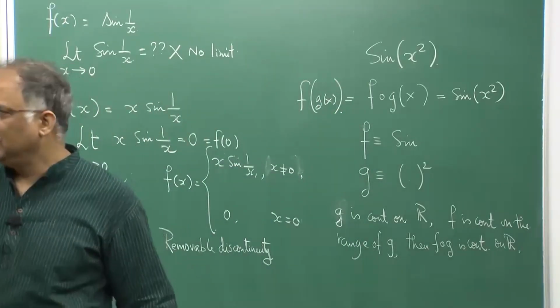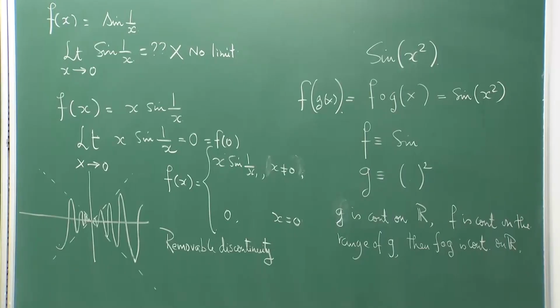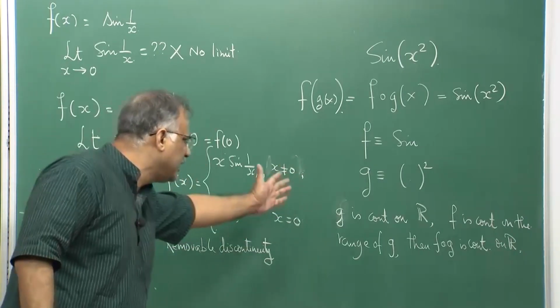I do not want to get into an epsilon delta proof of this; it is nothing great that I should spend time proving. I leave you to play around a bit with this epsilon delta business, and it is very easy to see that the result holds.